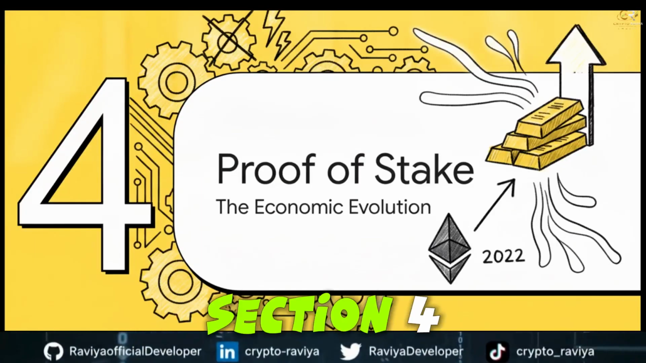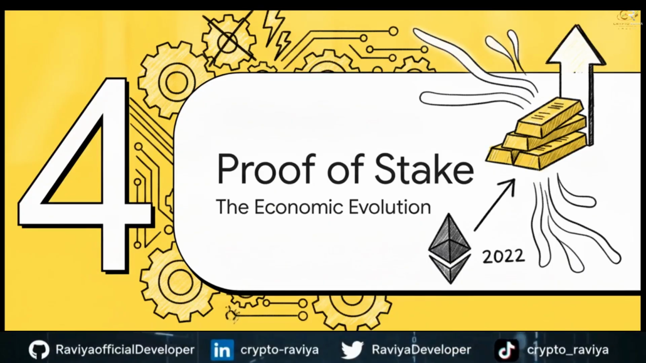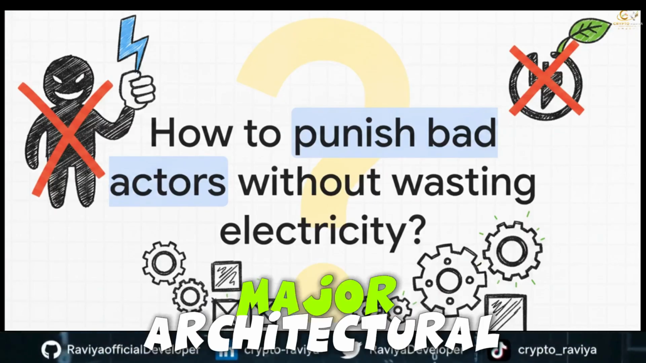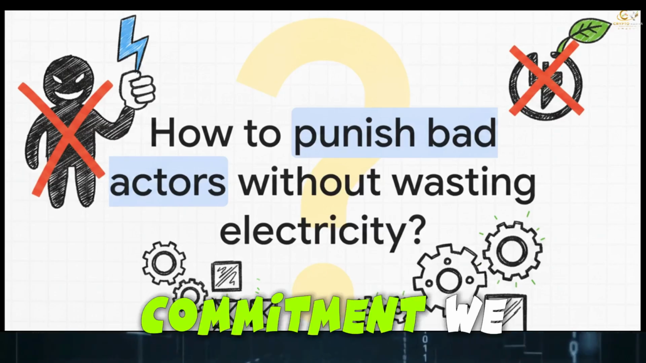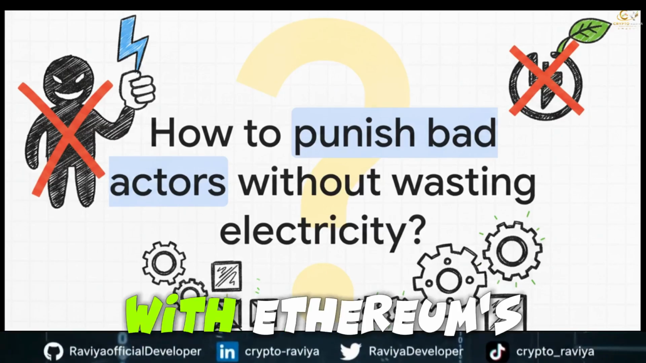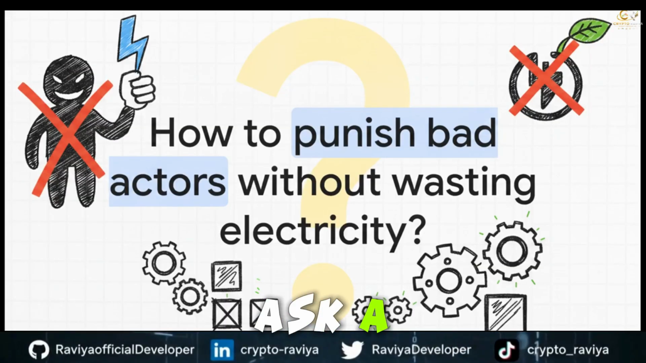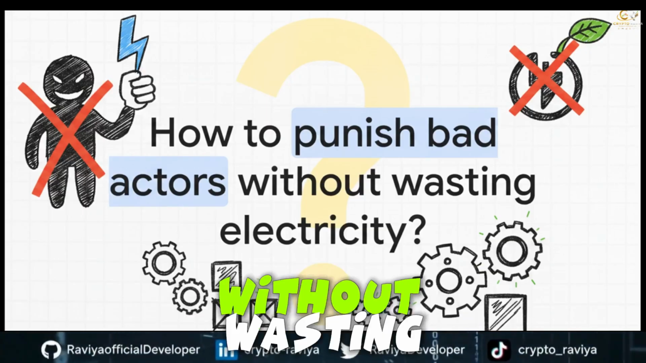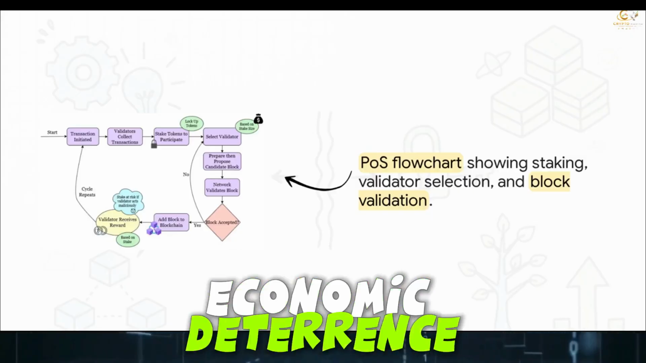Which brings us to Section 4, Proof-of-Stake Mechanics, the economic evolution. Because of those massive energy costs we just went over, the industry saw a major architectural shift from computational competition to capital commitment. We saw this most famously with Ethereum's big transition in 2022. It forces us to ask a really important question: how exactly do we punish bad actors without wasting all that electricity? Well, the answer is economic deterrence.